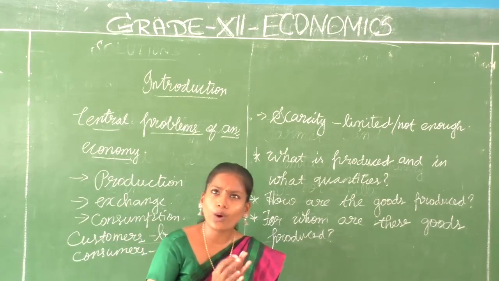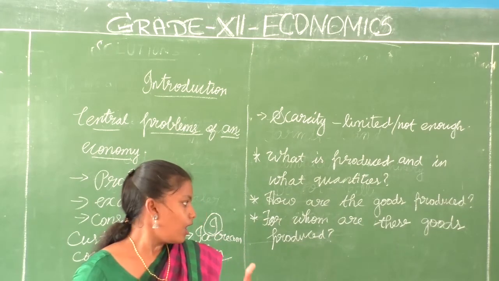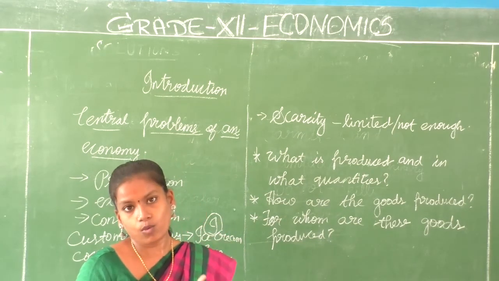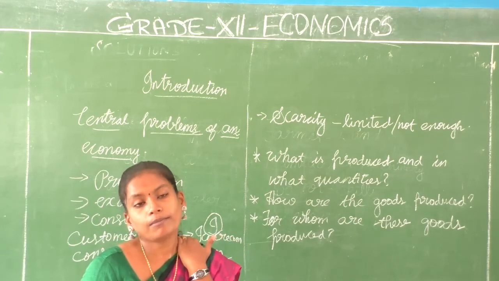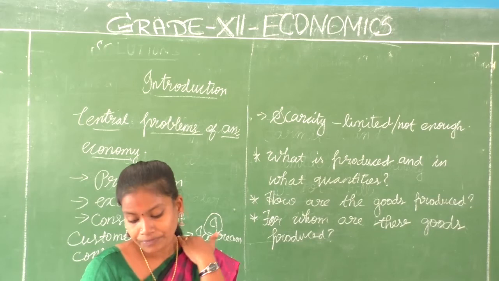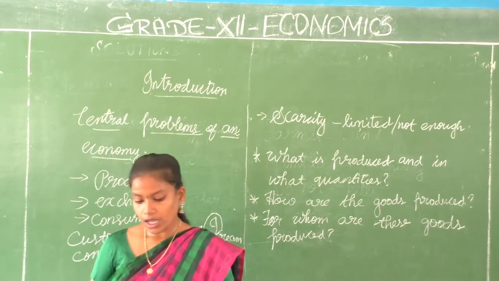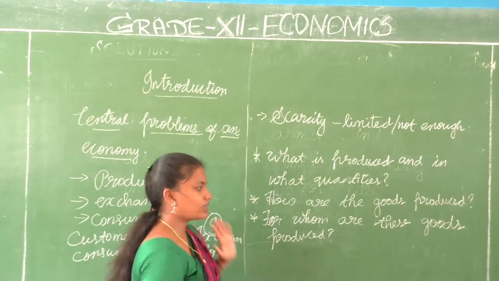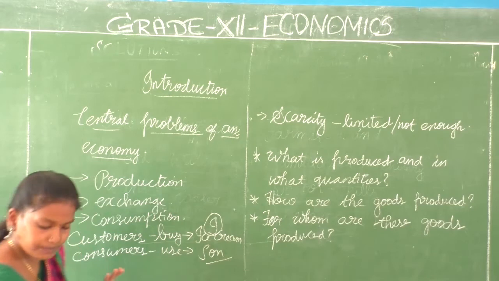Now, from these questions, if you are answering them, what would be the central problem of an economy? The central problems of an economy would be the allocation of scarce resources and distribution of final goods and services.